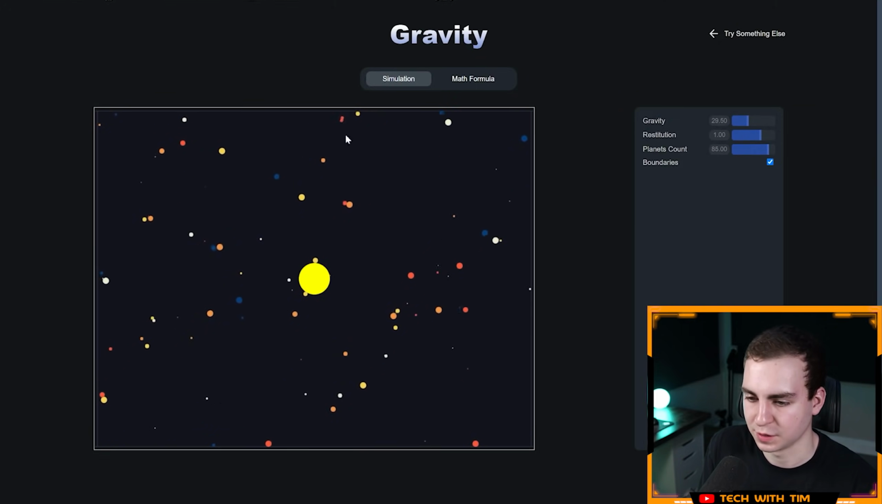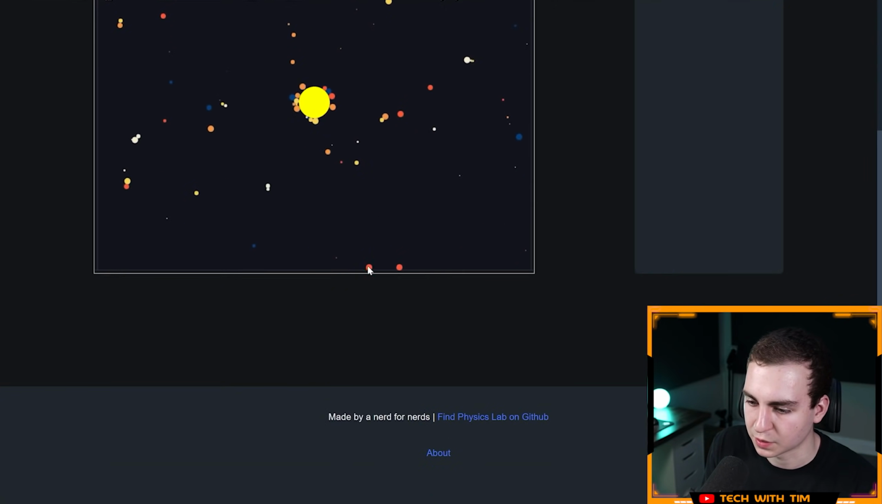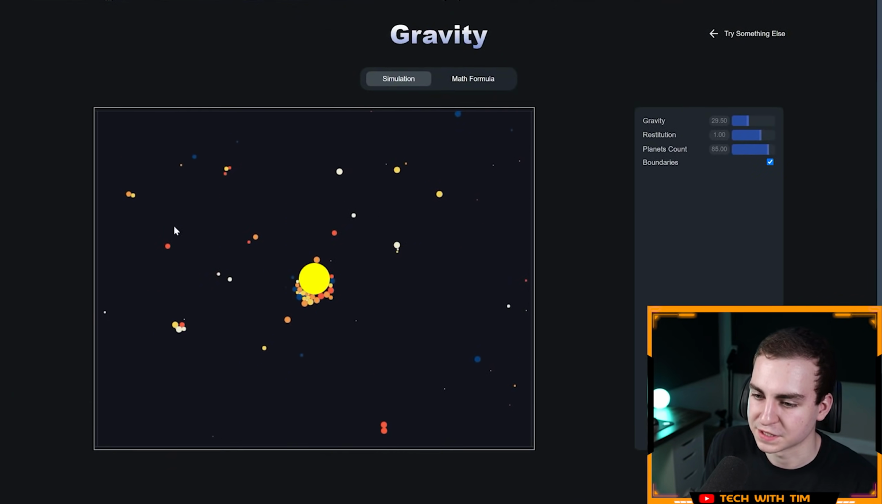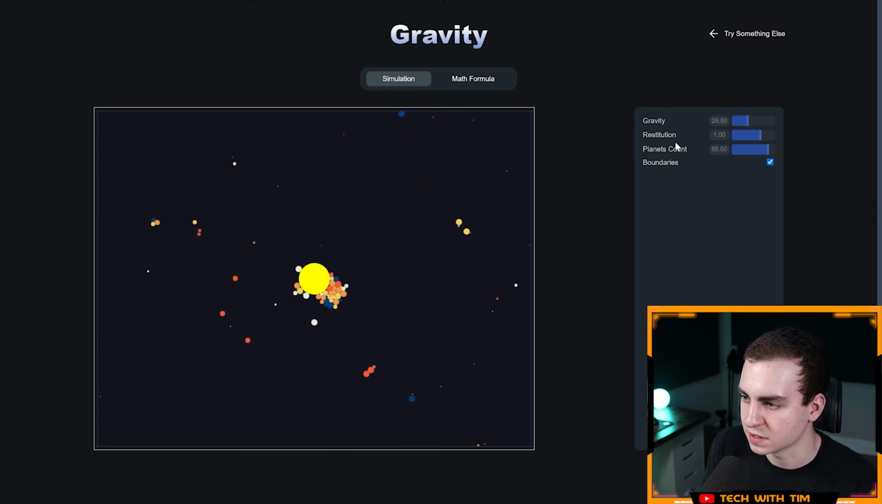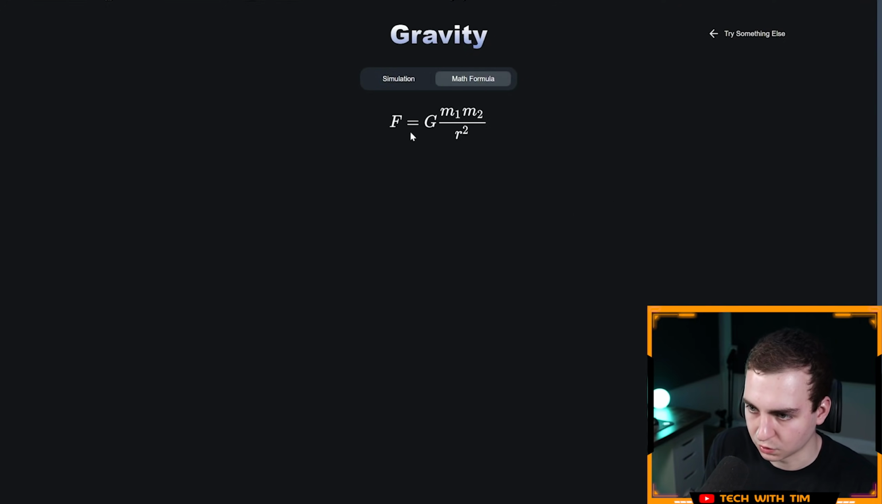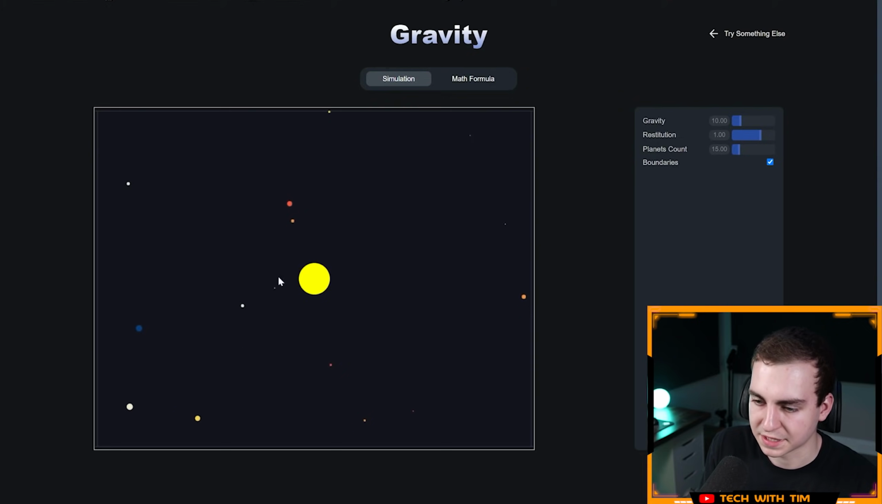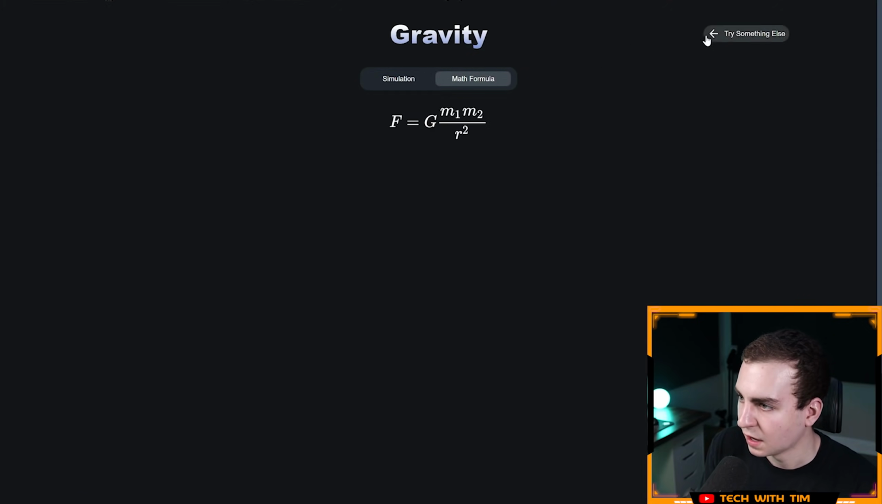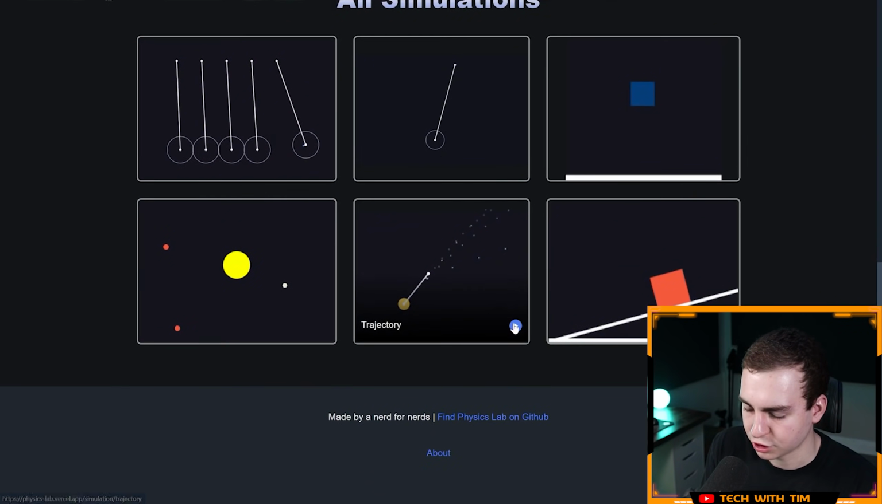Planets count. Yeah, okay. So it'd be nice if there was kind of like a description of what was going on here. Because if this is to learn physics, it'd be interesting if they at least define these terms. But regardless, this is still really cool. Math formula. Okay, and that makes sense because the more objects that go close to the center, the more mass it has. Nice. Okay, let's try trajectory.